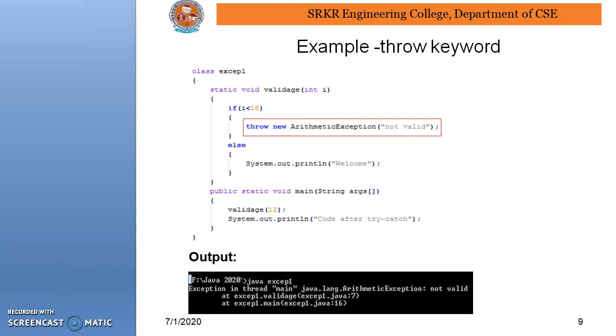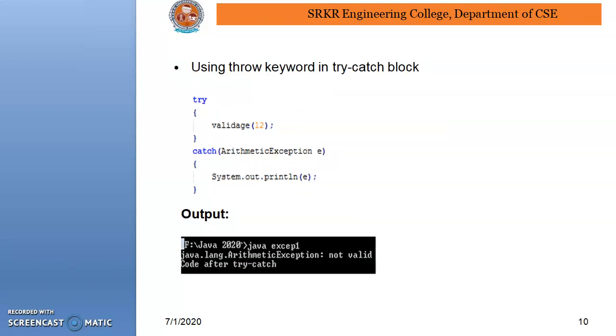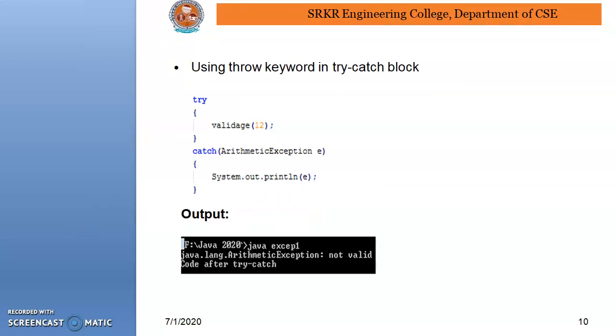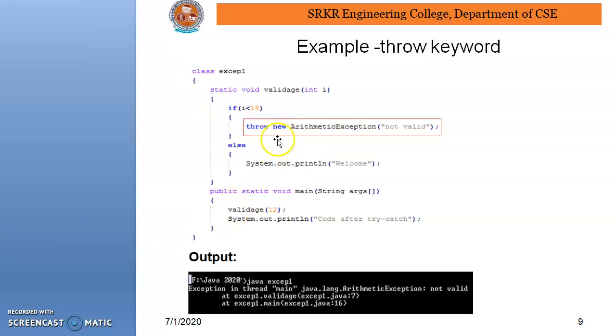Suppose we write this particular validate call inside the try block, then this is the actual behavior. That means an ArithmeticException is thrown, and this is called a custom exception. That means we have to customize our exception by using this throw keyword. But while using throw new ArithmeticException, this particular method must be embedded within a try catch block. Otherwise, this particular thing will not happen.